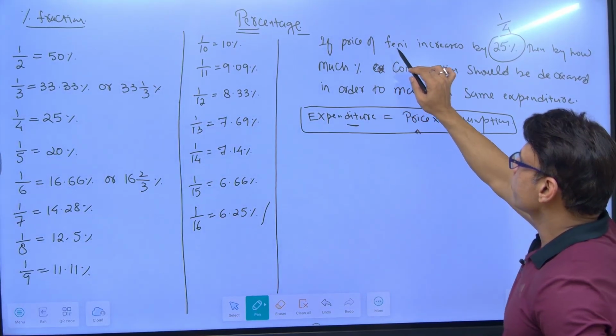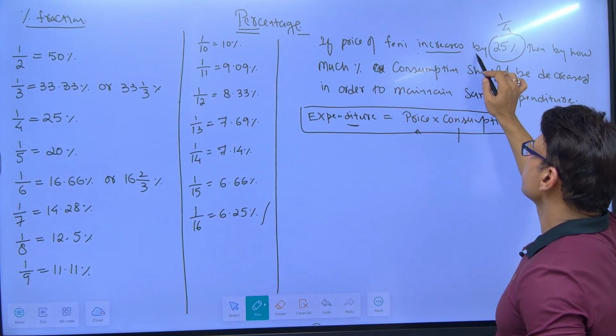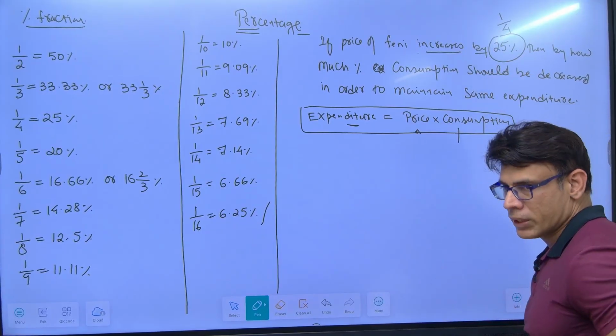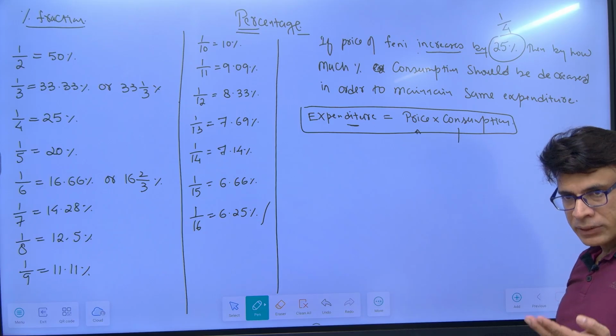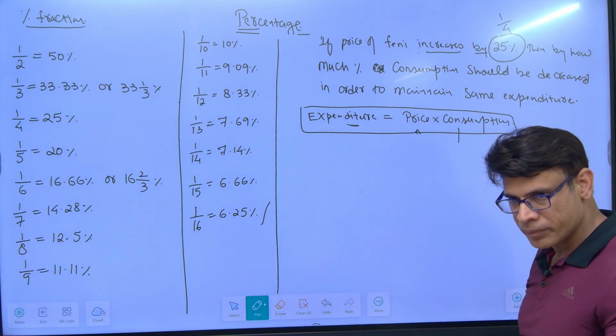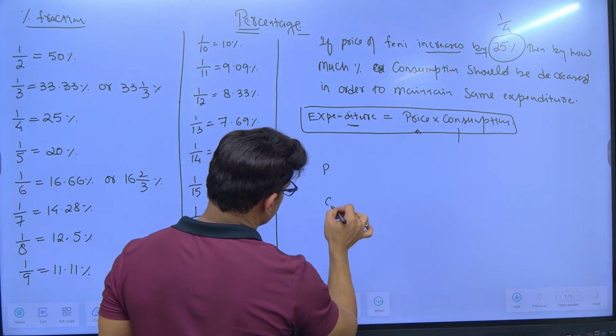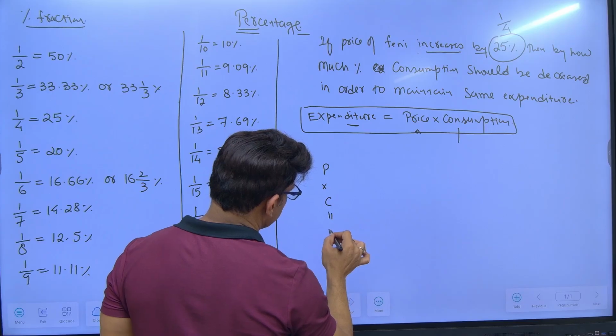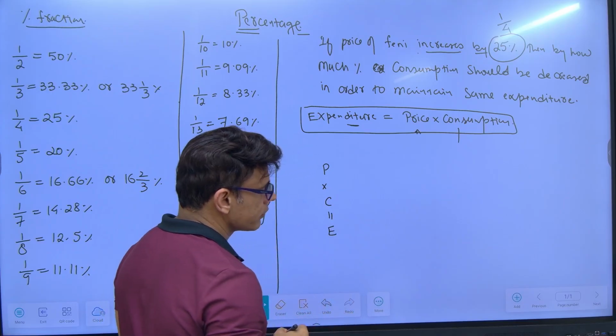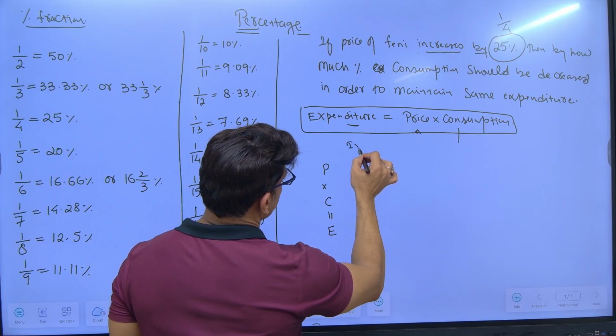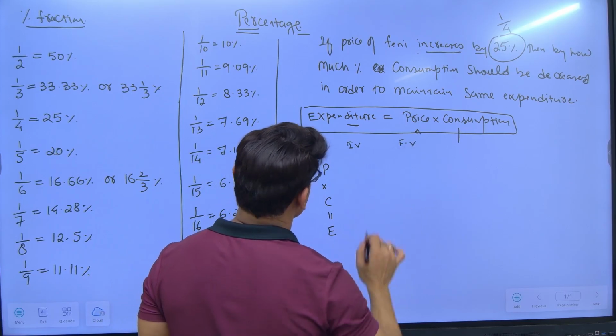It says that if the price increases by 1 by 4, what does it mean? The base value is always your initial value. So you write price here, consumption here, and price into consumption is expenditure here, with initial value and final value.